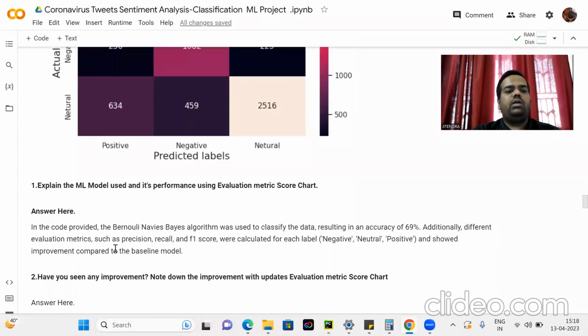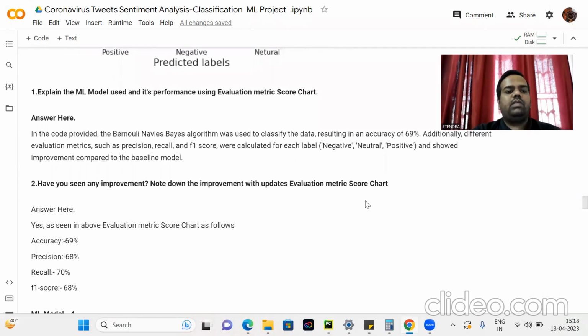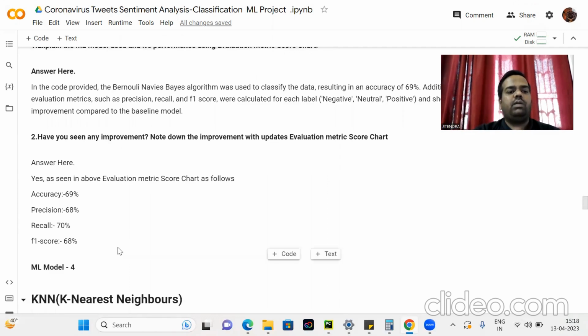Explain the ML model. In the code provided, the Bernoulli naive Bayes classifier results in an accuracy of 69%. Yes, here the improvement is seen: accuracy of 69%, precision of 68%, recall of 70%, and F1 score of 68%.